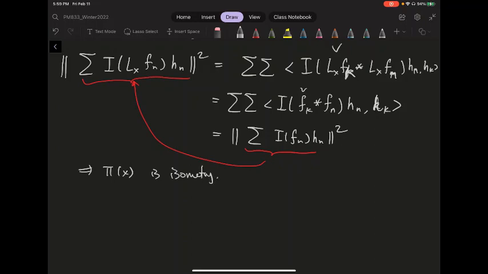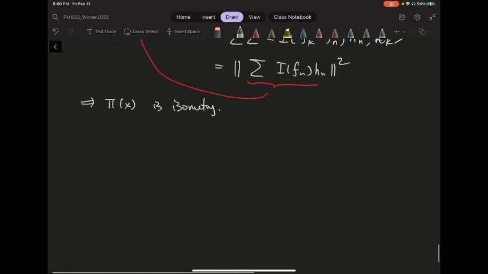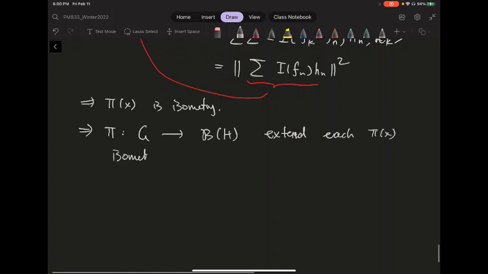Because it's an isometry, it's clearly bounded on a dense subset, so it extends to an isometry on the entire space H. So we can say this pi is now defined from G to B(H), extending each of these pi x. So this is an isometric representation.